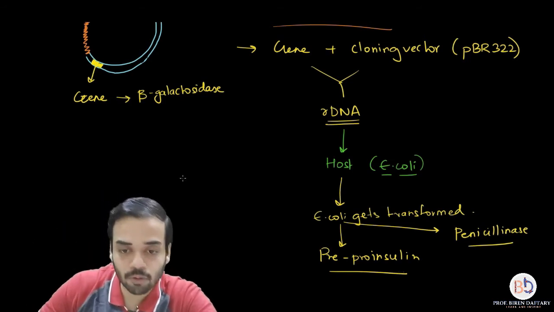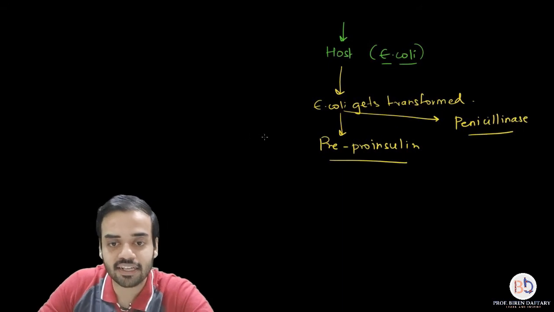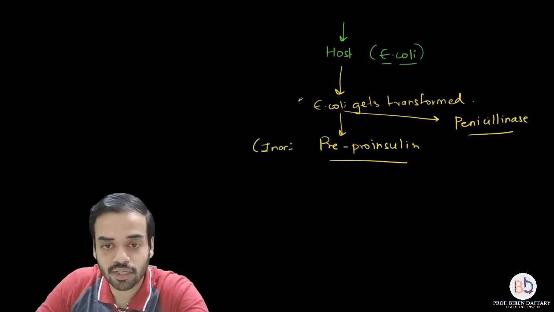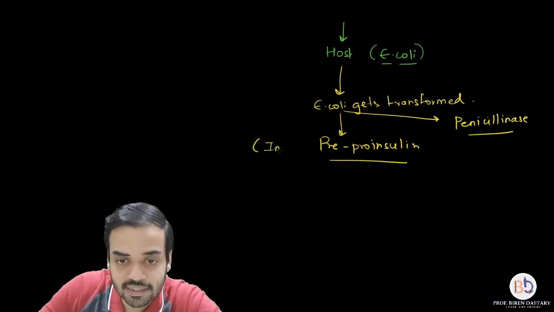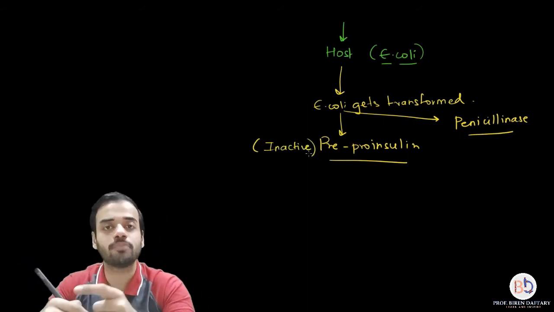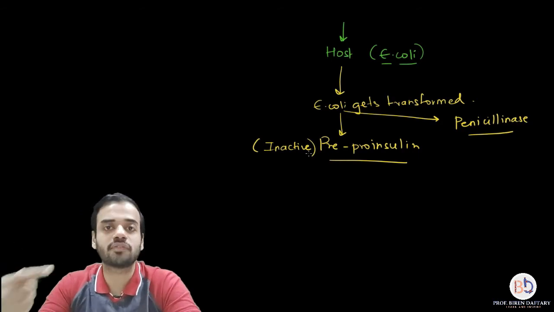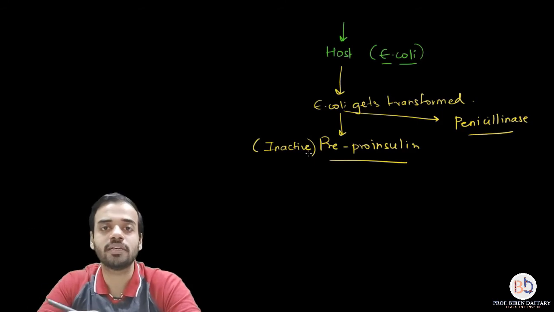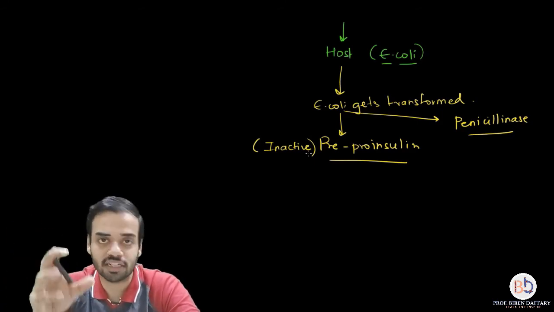So pre-proinsulin is basically an inactive form of insulin. Please remember this. Okay, this pre-proinsulin which is present, it is an inactive form of insulin. That means it will have to be activated first, and then only it can do its function. So when this pre-proinsulin is given to human beings, inside the body of the humans it gets activated and converts into the activated insulin form.